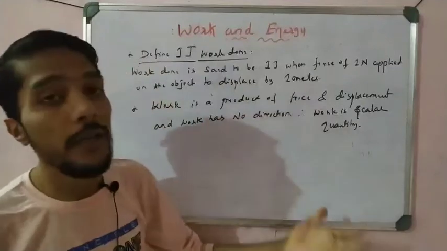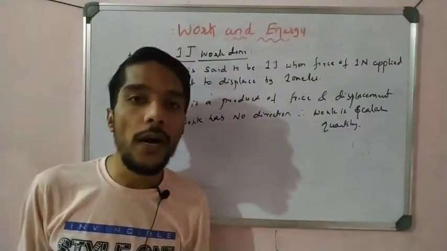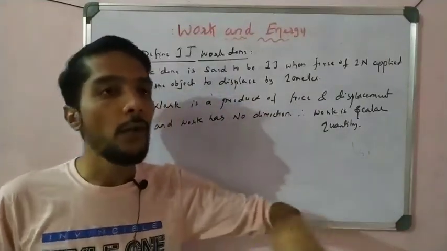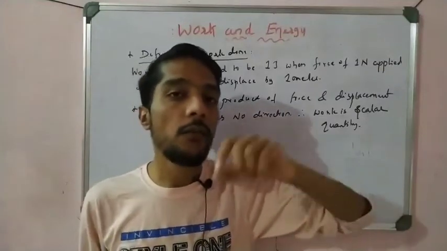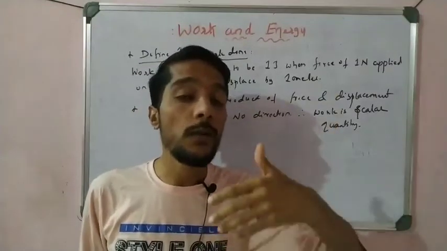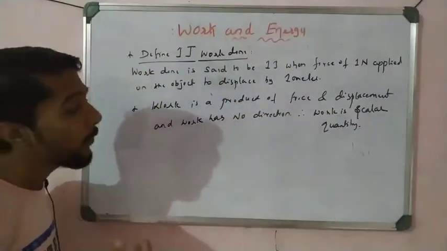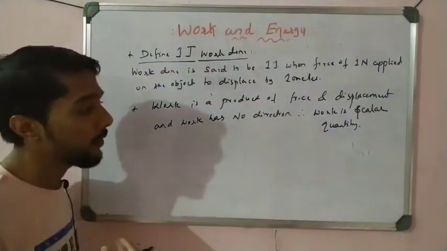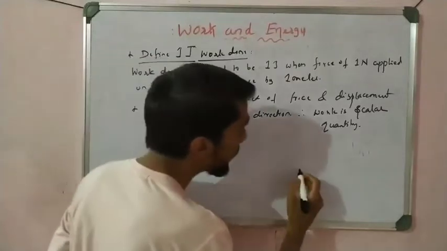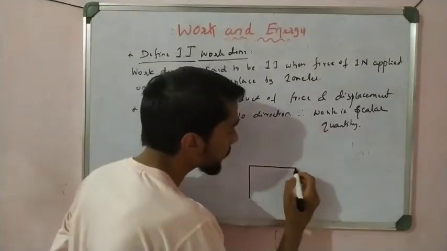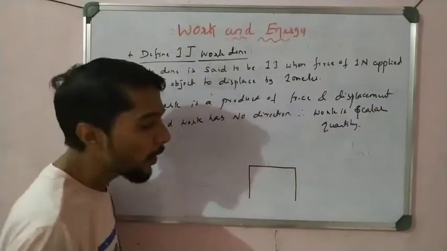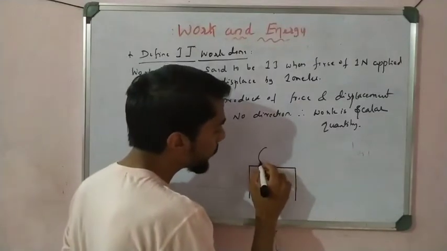So what is work done here? Force is required to displace an object, and when the object is displaced, we say that the force applied has done work on the object. That is a very important point to remember. For example, see, I take a table here. On the table I kept a ball.